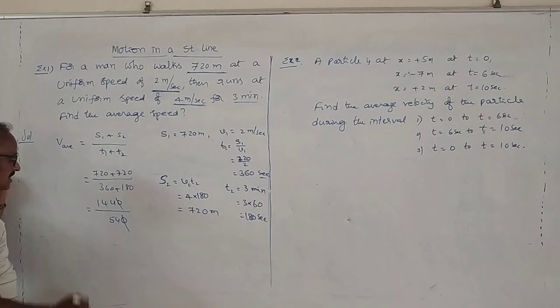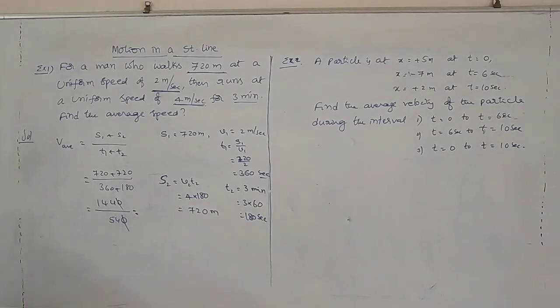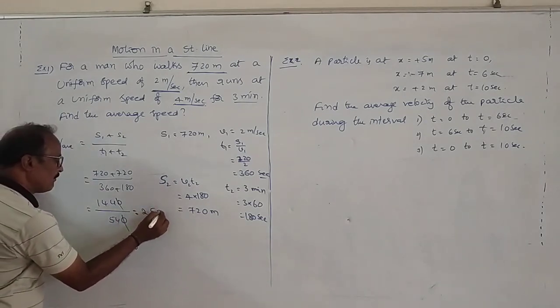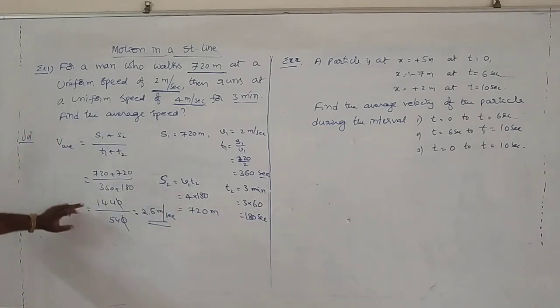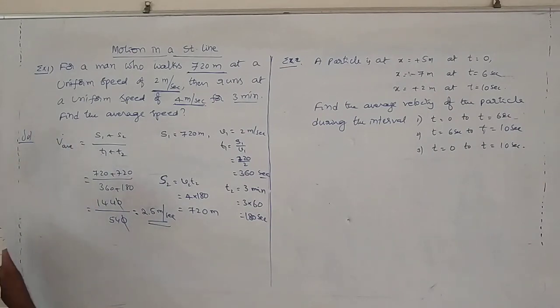0 cancels, and after solving this, the average speed can be obtained as 2.5 meters per second. Okay, 2.5. 2.4, approximately 2.5 meters per second. This is the situation.